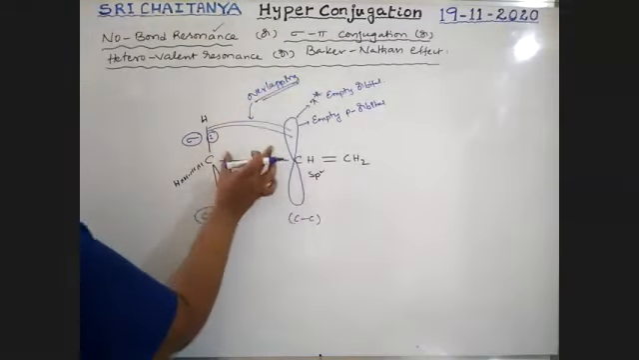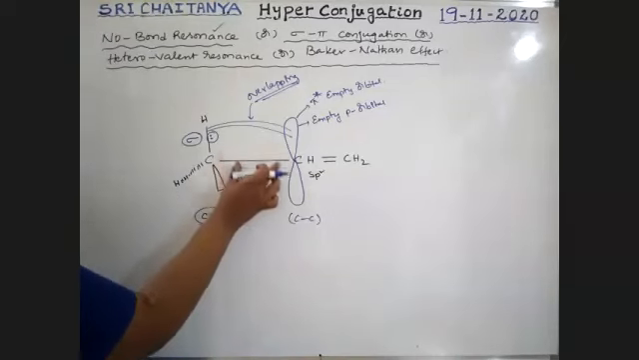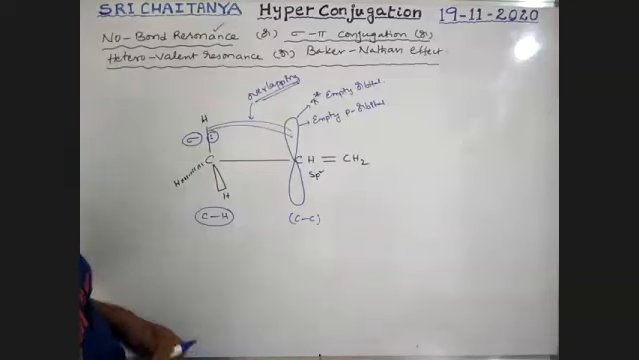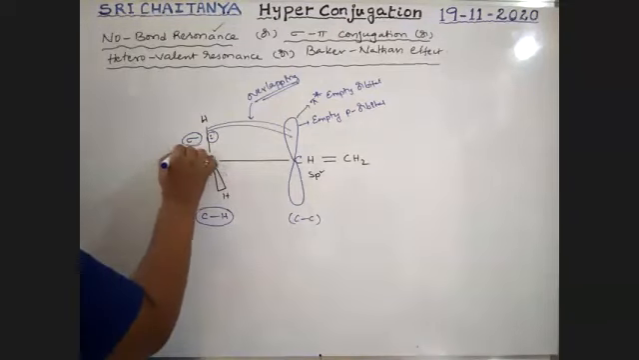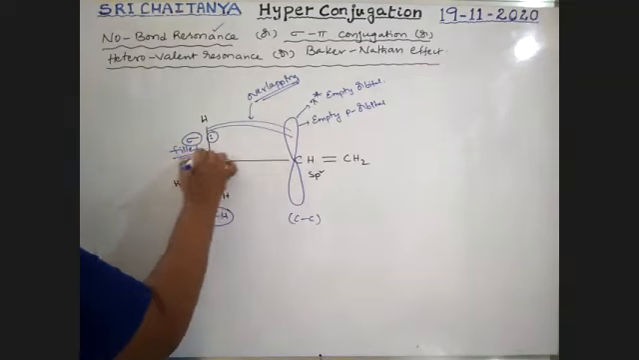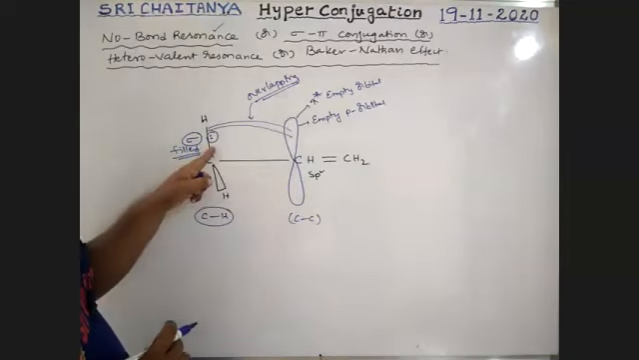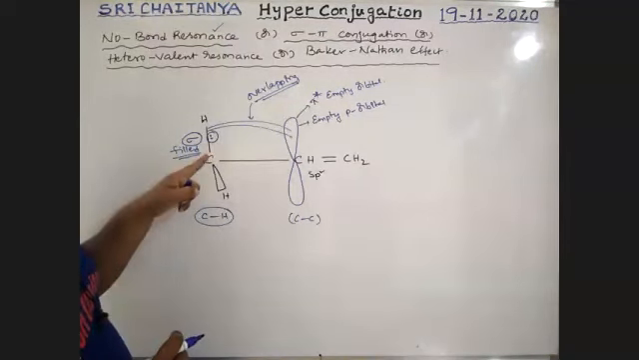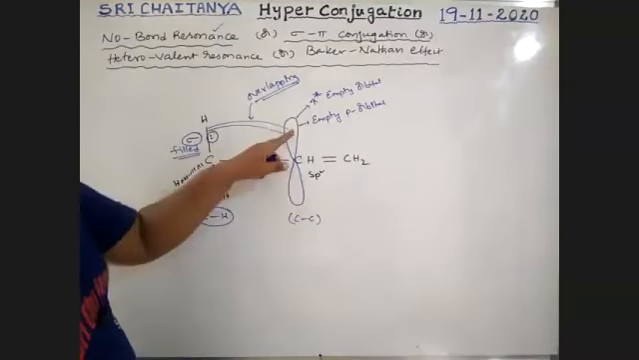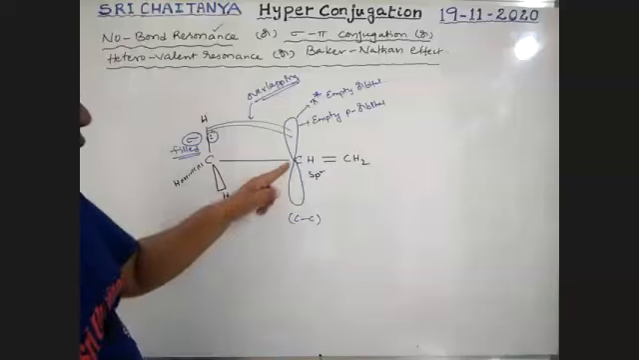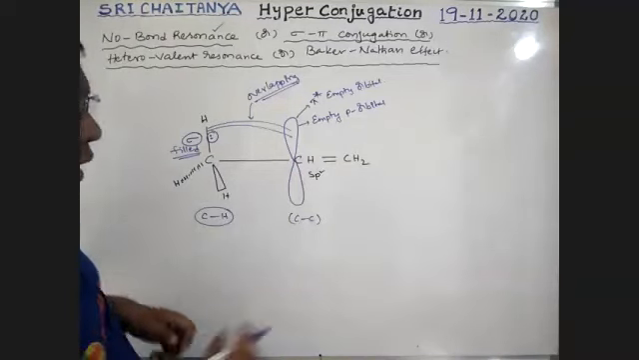Because of this overlapping, a bond is formed between these. What are those orbitals involved in overlapping? The sigma filled orbital of the alpha carbon, that is, the alpha hydrogen of the alpha carbon, and the empty pi star orbital of the sp2 carbon. I'm drawing it like this.